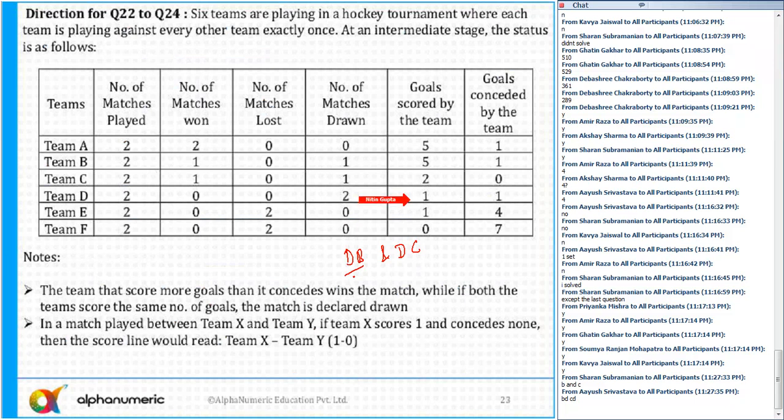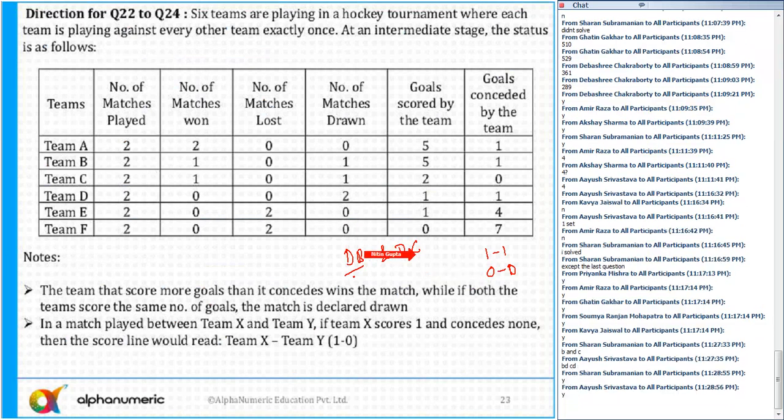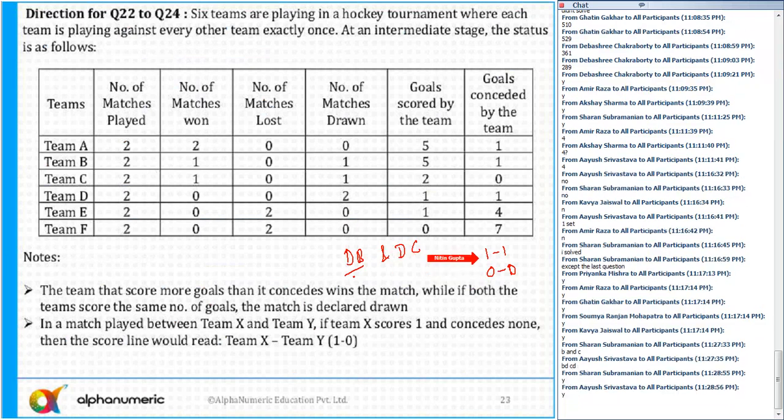So can we say that in one of these 2 matches the score was 1-1 and in the other match the score was 0-0? Yes or no? Because Team D has scored 1 as well as conceded 1, and both the matches were a draw. So in the same match, it has scored 1 and conceded 1. So 1-1 and 0-0. Is that clear to all of you? The scorecard of these 2 matches is either 1-1 in one match, 0-0 in the other.